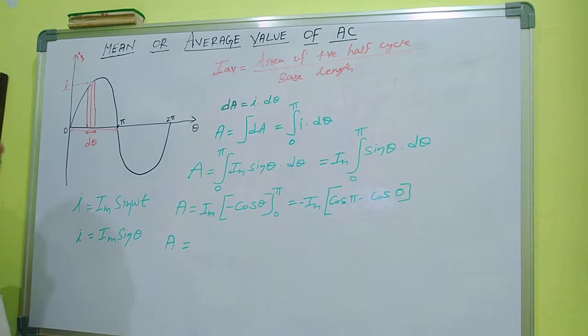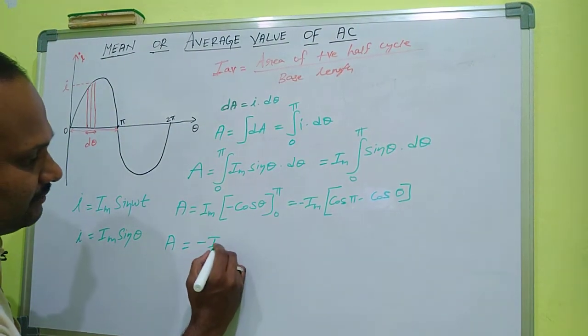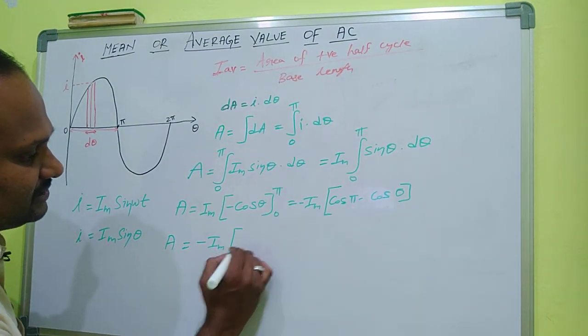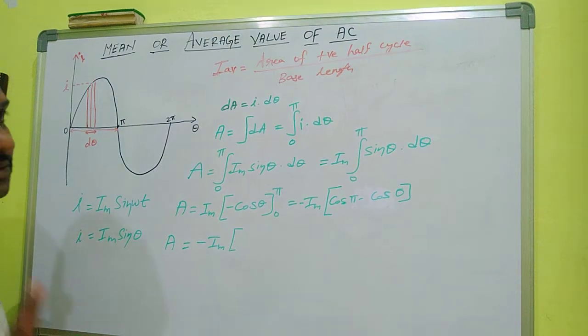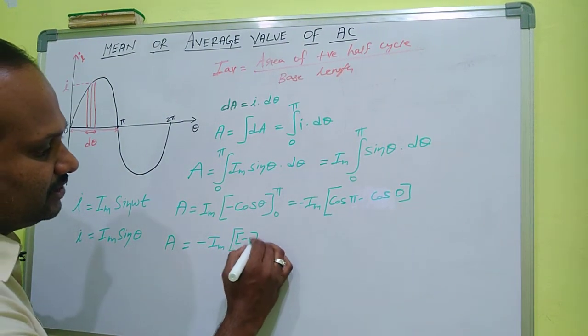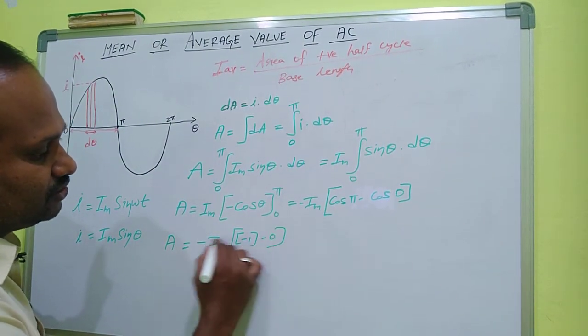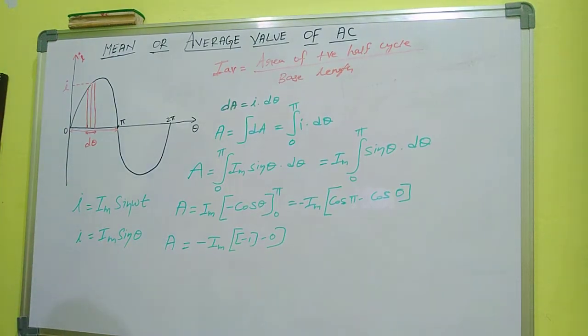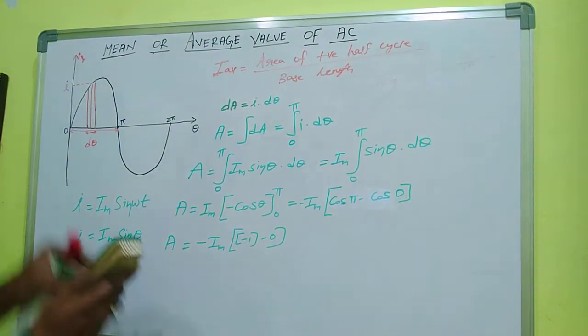So the value of cos pi, cos 180, is minus 1. So this is minus 1, minus cos 0. Sorry, cos 0 is what? Sin 0 is 0. Cos 0 is 1.